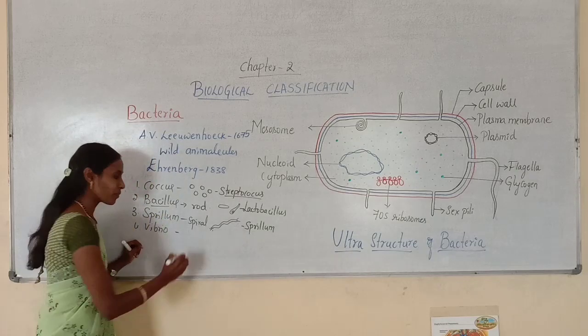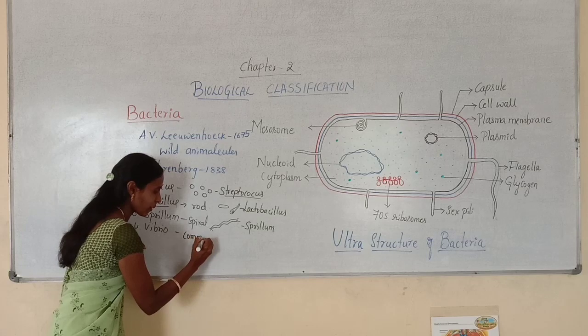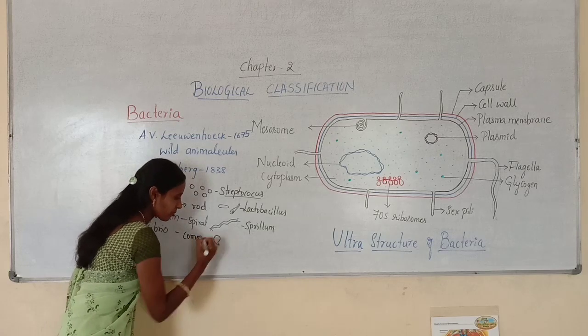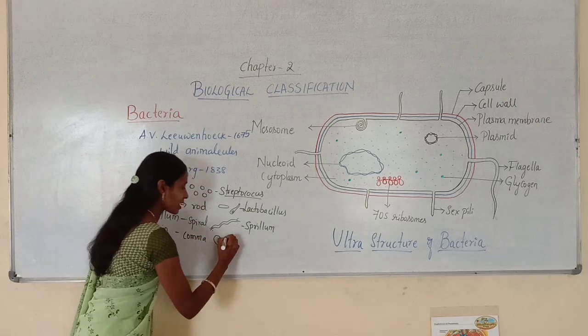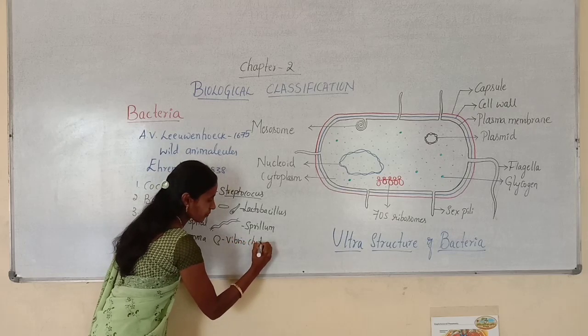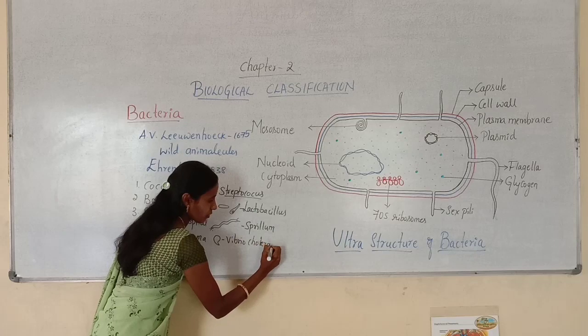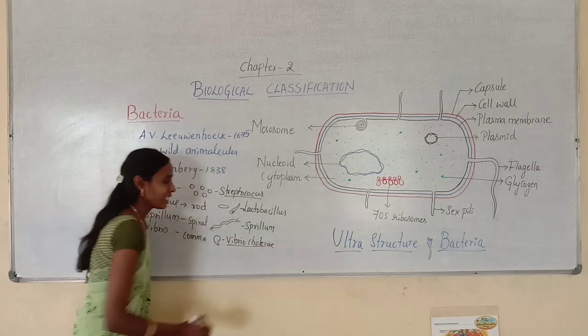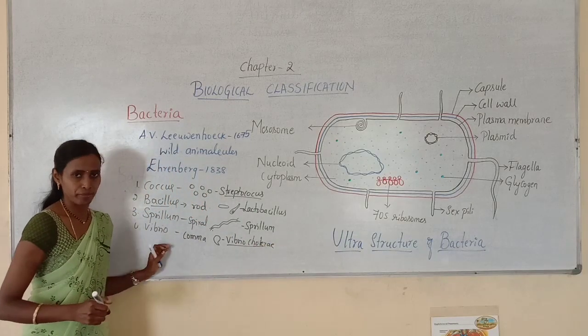And vibrio, these are comma-shaped bacteria. So they look like this. Comma-shaped bacteria, example, Vibrio cholerae. Vibrio cholerae is the example for vibrio bacteria.